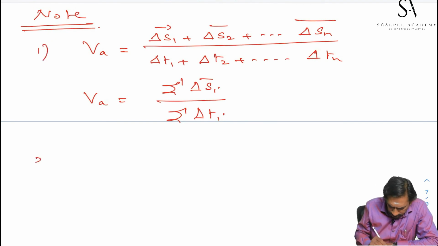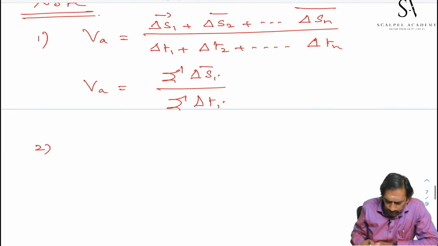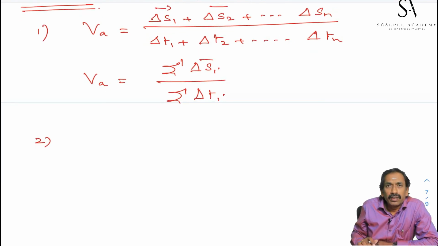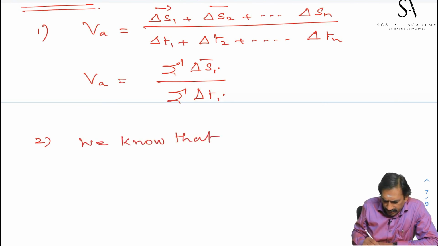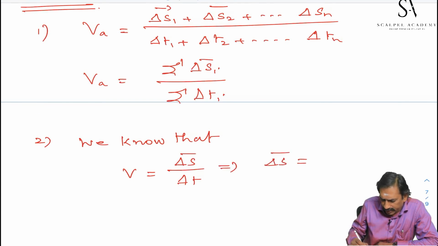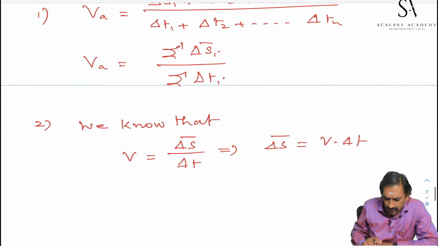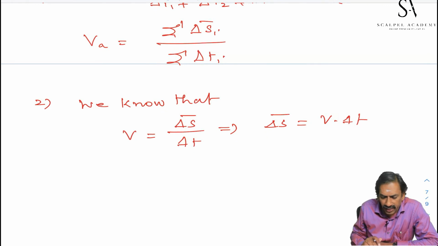Suppose displacement is expressed as a function of velocity. We know that velocity is given as delta S by delta T. Therefore, delta S can be written as V into delta T. Therefore, how can you write the summation of delta Si vector?